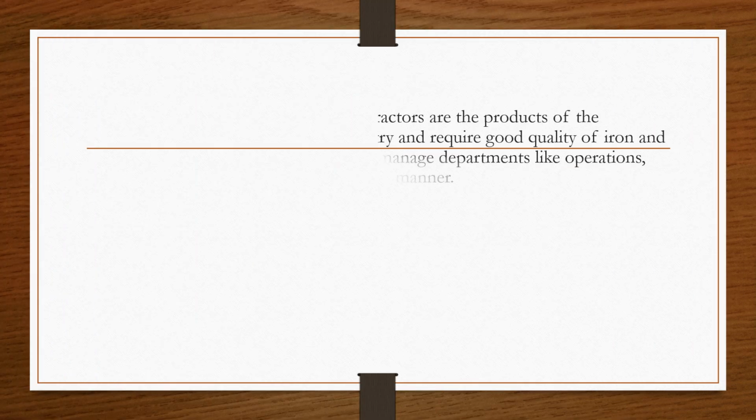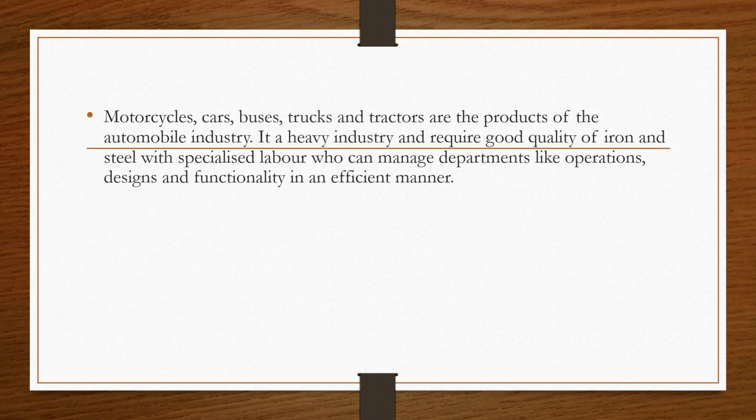Next slide, we have the different types of automobiles, ranging from motorcycles, cars, buses, trucks, tractors. These all are the products that are being manufactured by an automobile industry in a country. If we talk about the automobile industry, it is a heavy industry. It requires good quality of iron, and this iron is then processed into stainless steel or aluminium or the desired product, whatever the automobile industry needs.